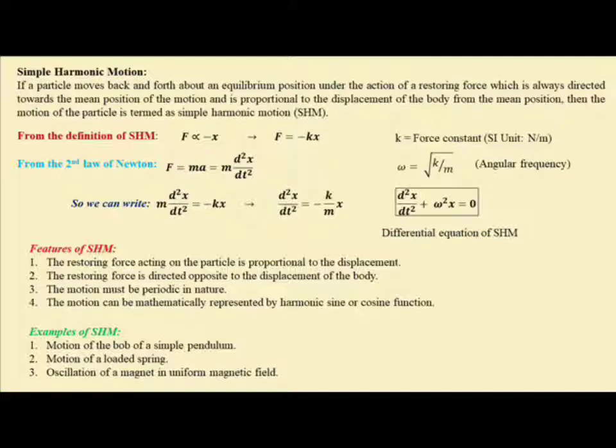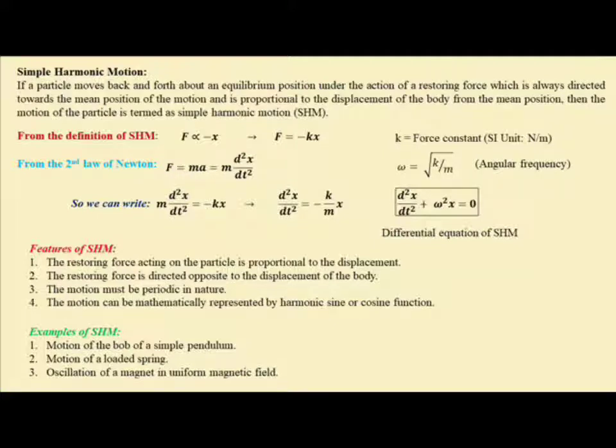So we have F equal to minus kx, and also from Newton's second law we know that force is equal to mass into acceleration, that is m into the second order derivative of displacement, d2x/dt2. From these two expressions, F equal to minus kx and F equal to m d2x/dt2, we can combine and write m d2x/dt2 equal to minus kx. Again, d2x/dt2 equal to minus k by m into x.